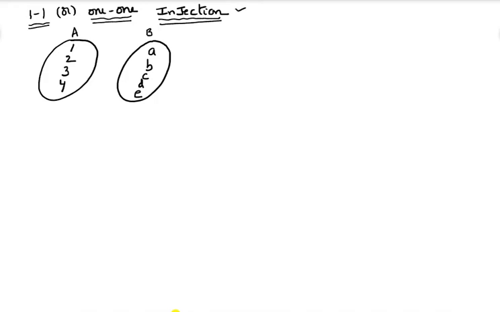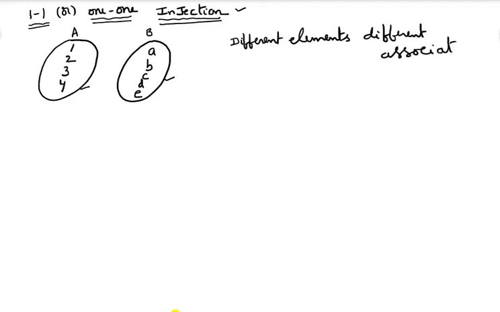So A is a set containing 4 elements, B is a set containing 5 elements. What is a one-one function? First of all, one-one function means different elements have different associations. Different elements have different associations. That is said to be a one-one function.